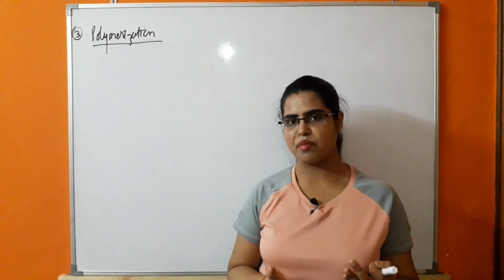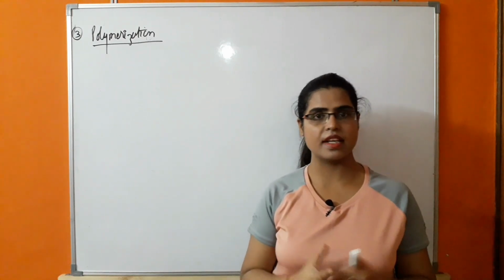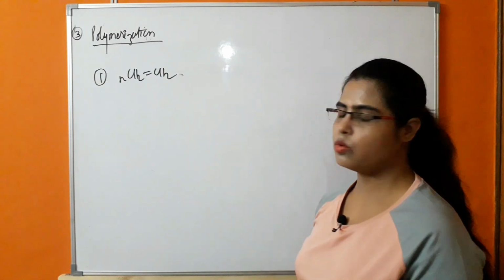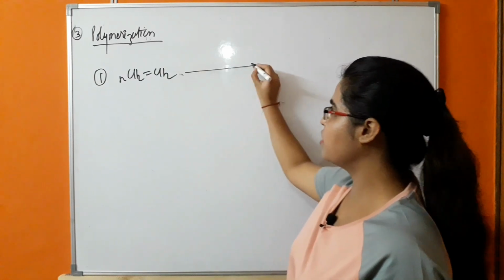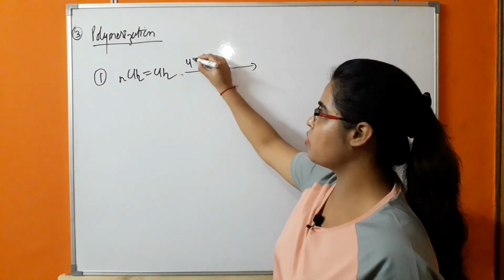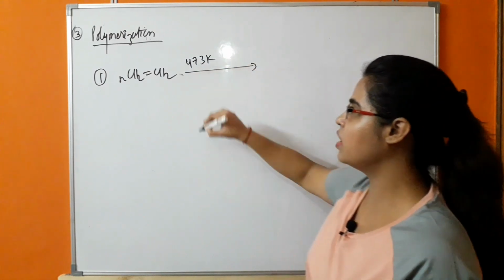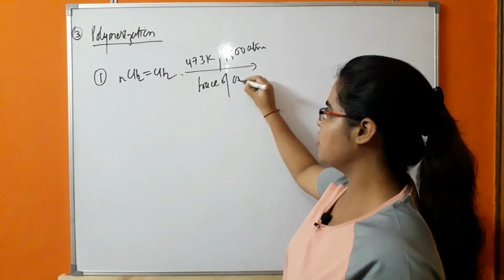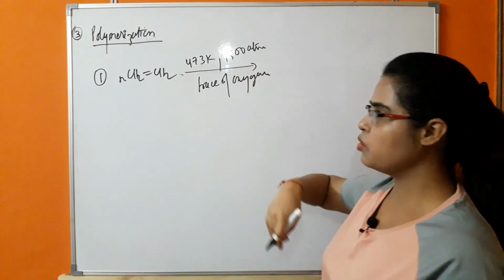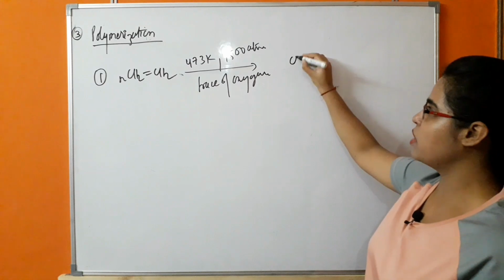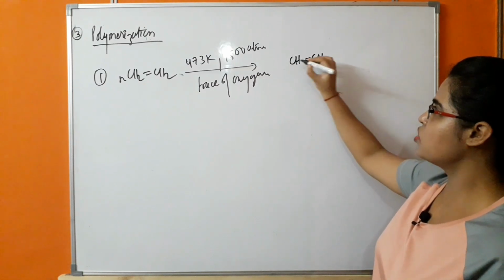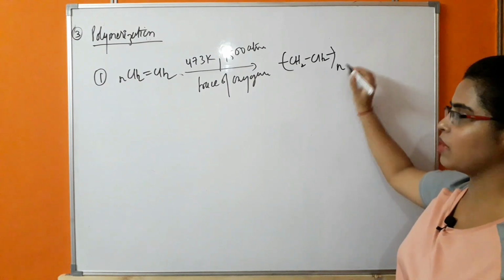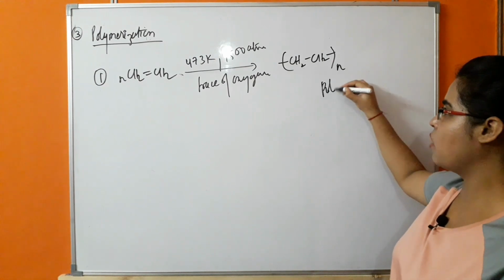So what will be an example of polymerization? There are many examples of polymerization which are formed by alkenes. n molecules of ethene combine with each other at a temperature of 473 Kelvin and high pressure, and when a trace of oxygen is used, there will be formation of this large molecular mass polymer. This is known as polyethene.